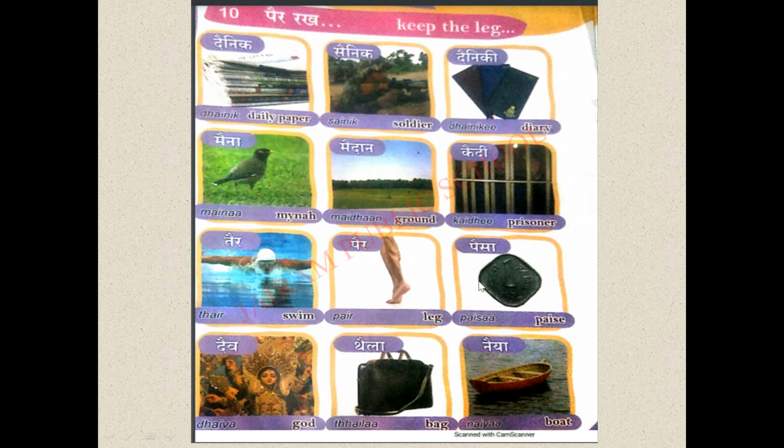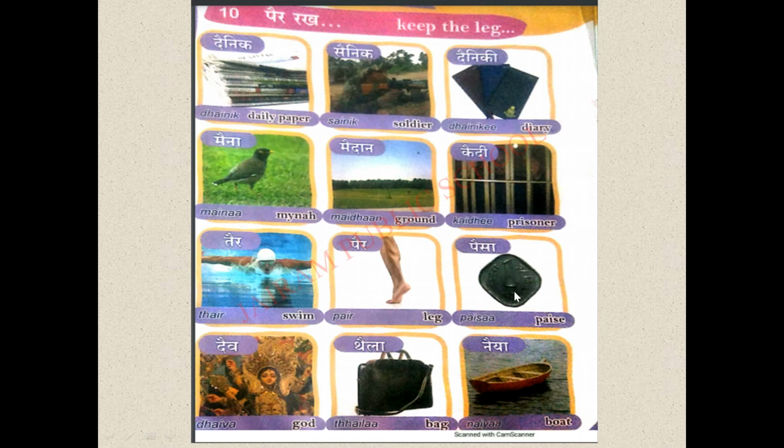Next word is Paisa. So in English, what do we say for paisa? See the picture here. What is in the picture? This is one pice, isn't it?